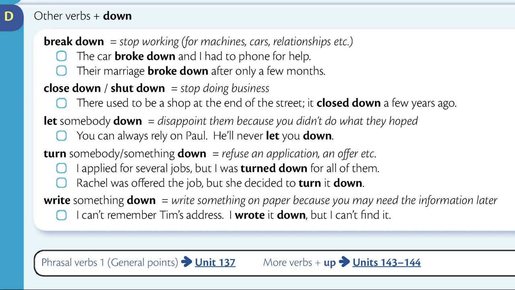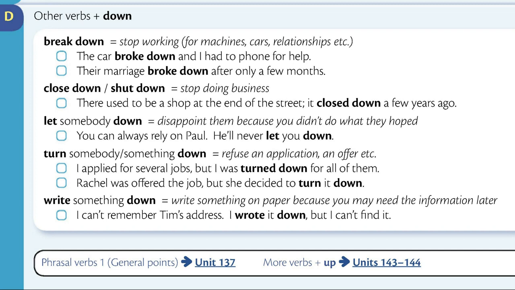Close down, shut down means stop doing business. There used to be a shop at the end of the street. It closed down a few years ago. Let somebody down means disappoint them because you didn't do what they hoped. You can always rely on Paul. He'll never let you down.